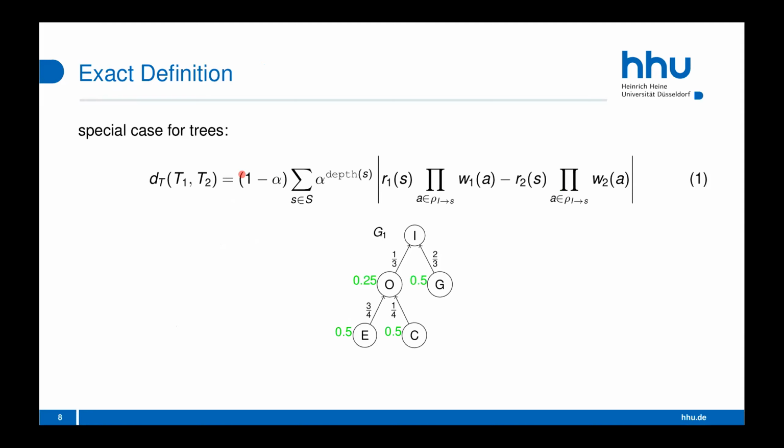So here we have the normalization factor, then the sum over all statements, then alpha raised to the depth of the statement S, which assures that deeper statements have less influence on the overall sum. Then we have the rating value for the statement node multiplied with the weights of all edges leading from S to the root node I, and minus the same thing from the other tree.